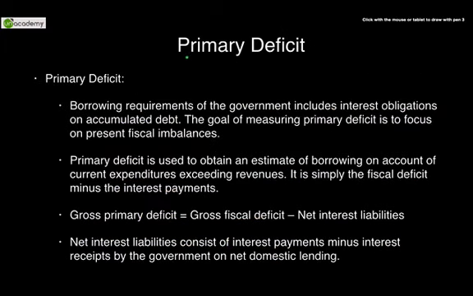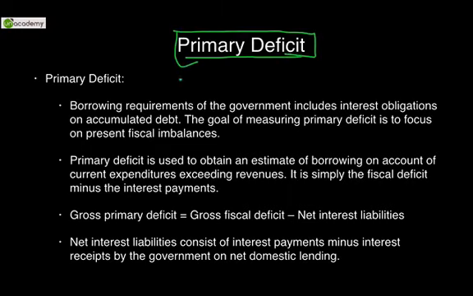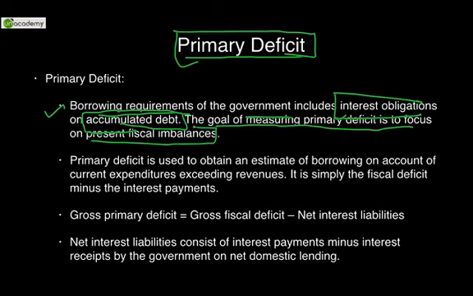Coming to the third form of deficit, that is known as primary deficit. Nothing new, only an extension to the earlier deficit. So primary deficit, please read, borrowing requirements of the government includes interest obligations on accumulated debt. So whatever government had borrowed earlier, it has to pay interest on that. That is regarded as interest on accumulated debt. The goal of measuring primary deficit is to focus on present fiscal imbalances.